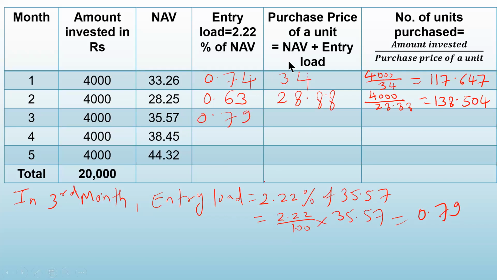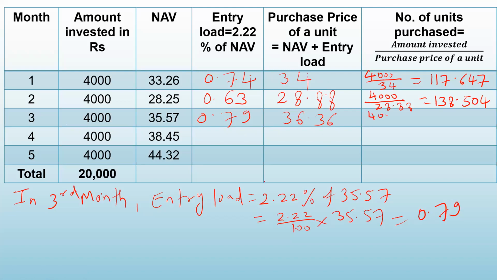Now find out the purchase price. It is NAV plus entry load. Take the NAV in the third one and take the entry load. So add these two figures. 0.79 is the entry load and NAV is 35.57, so it is 36.36. Okay. So we have the purchase price in the third. Find out the number of units.